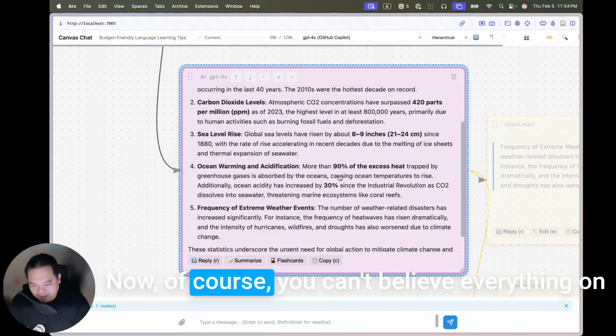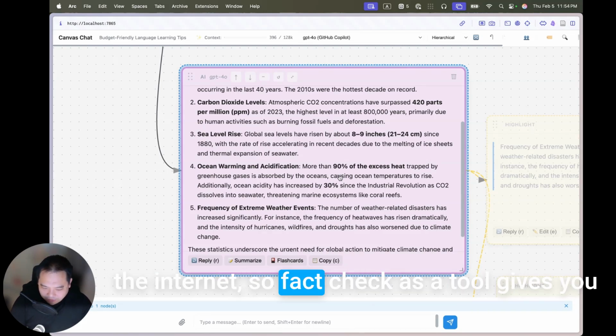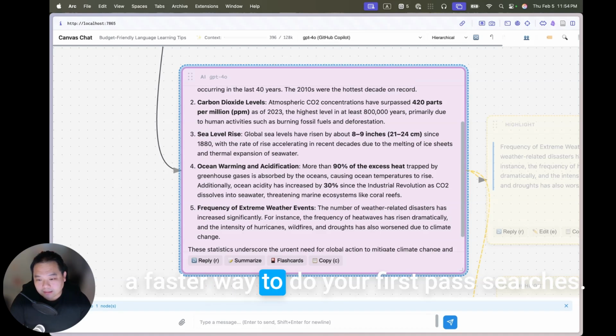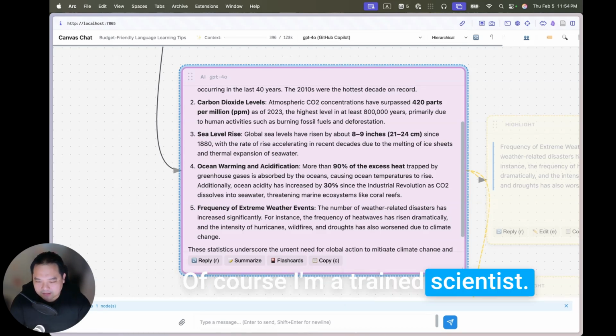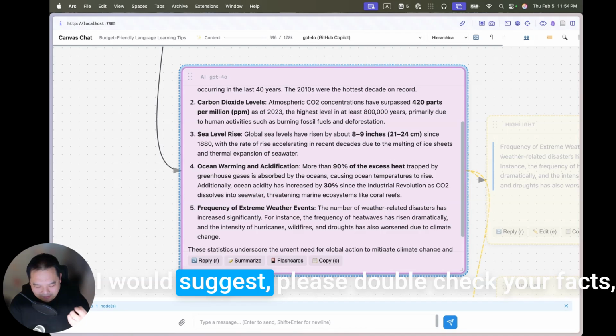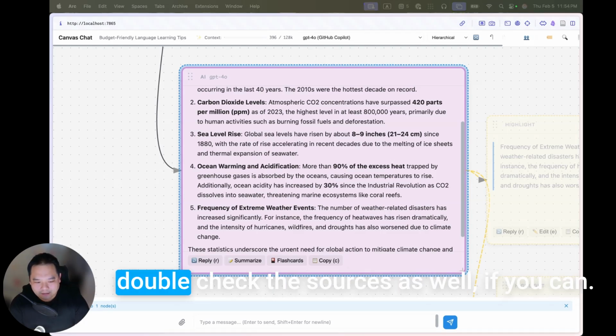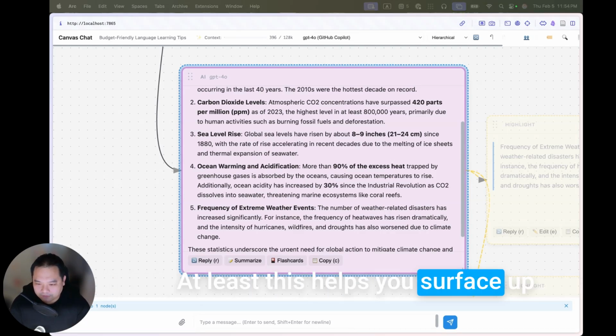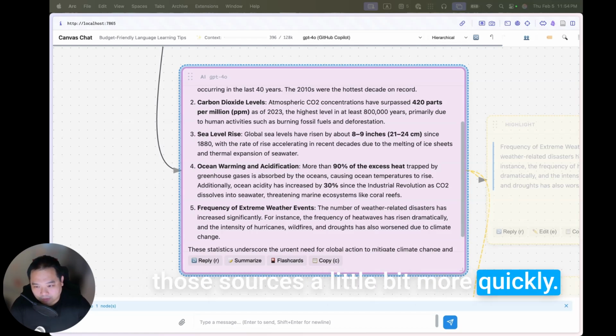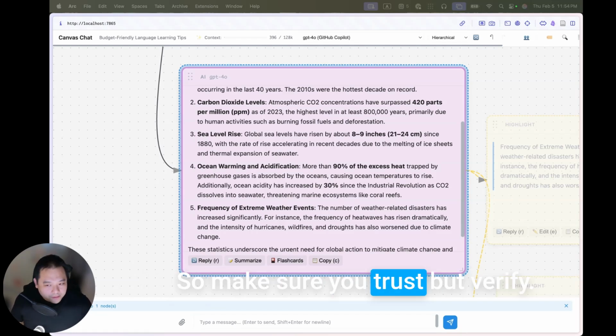Now, of course, you can't believe everything on the internet. So fact check as a tool gives you a faster way to do your first pass searches. Of course, I'm a trained scientist. I would suggest please double check your facts, and double check the sources as well if you can. At least this helps you surface those sources a little more quickly. So make sure you trust but verify.